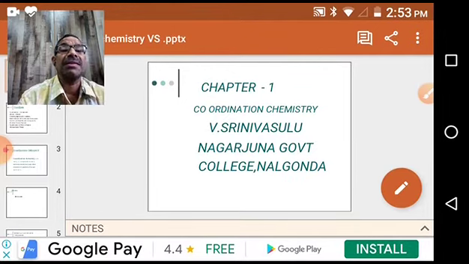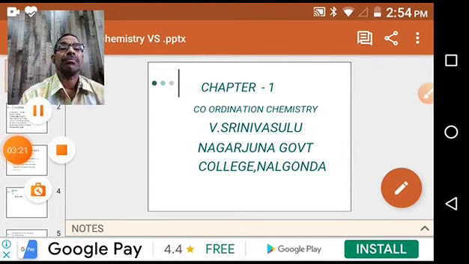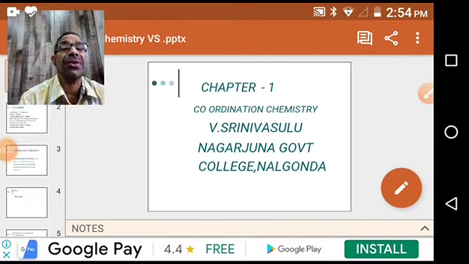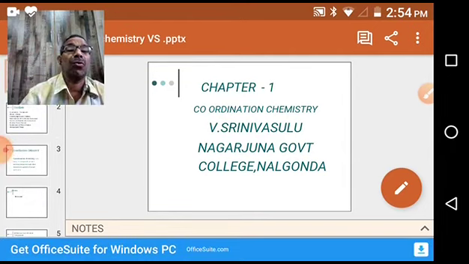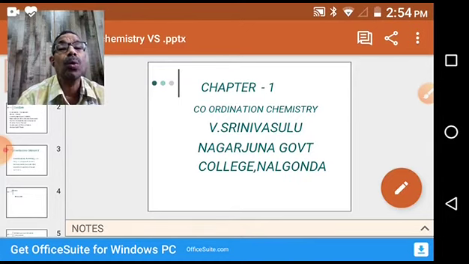Today what we discuss is EAN, effective atomic number. What is effective atomic number? What is the Sidgwick electronic interpretation of coordination compounds, and how does the effective atomic number of the central metal atom predict the stability of the complex? How to calculate it?